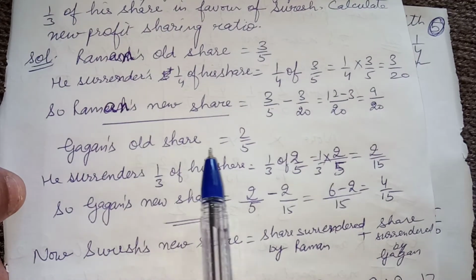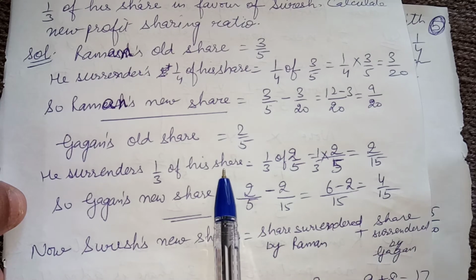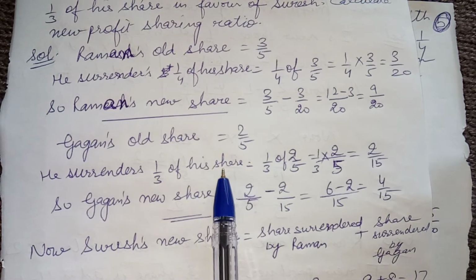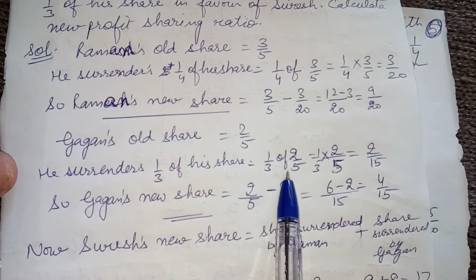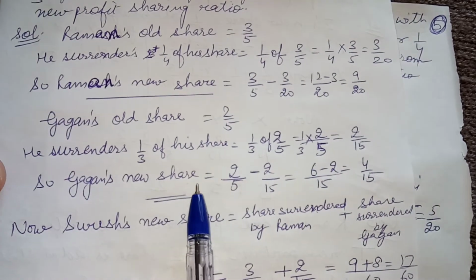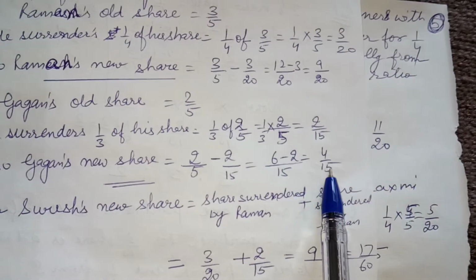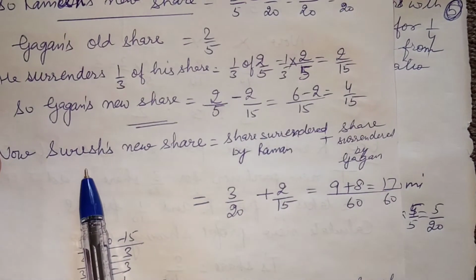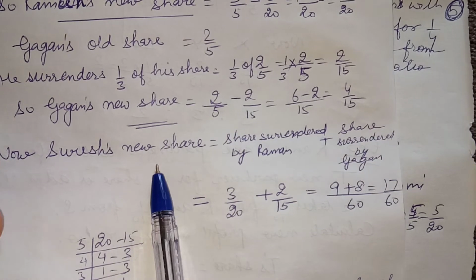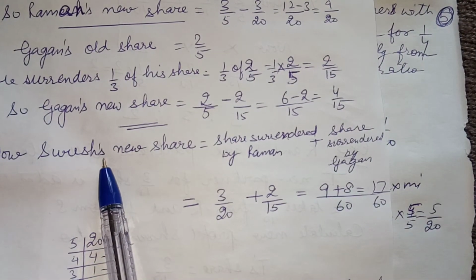Now Gagan's old share was 2 by 5. He surrenders one third of his share, meaning he gives one third of his share. So one third of 2 by 5 comes out to be 2 by 15. So Gagan's new share is 2 by 5 minus what he gives up, that means 4 by 15. Now how will Suresh's share, the coming partner, come?